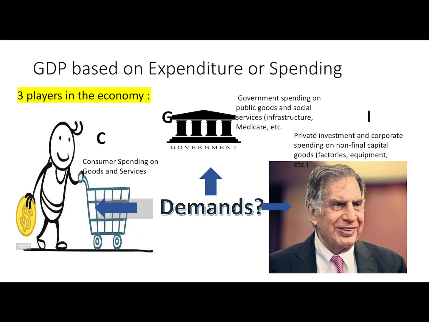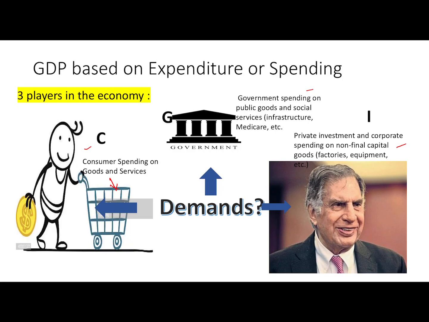Let's come to GDP based on expenditure or spending. Now, what do we do here? We calculate the spending by different groups that participate in an economy. Now, who are these different people that participate in the economy? These are the people who spend money in the economy and raise demands in the economy for the items of their needs. Okay, we have seen this when we studied aggregate demand.